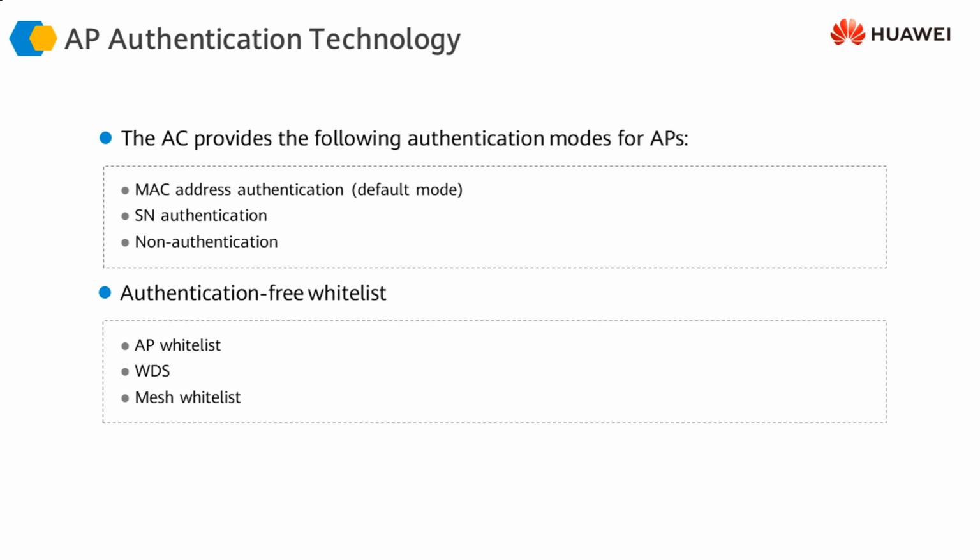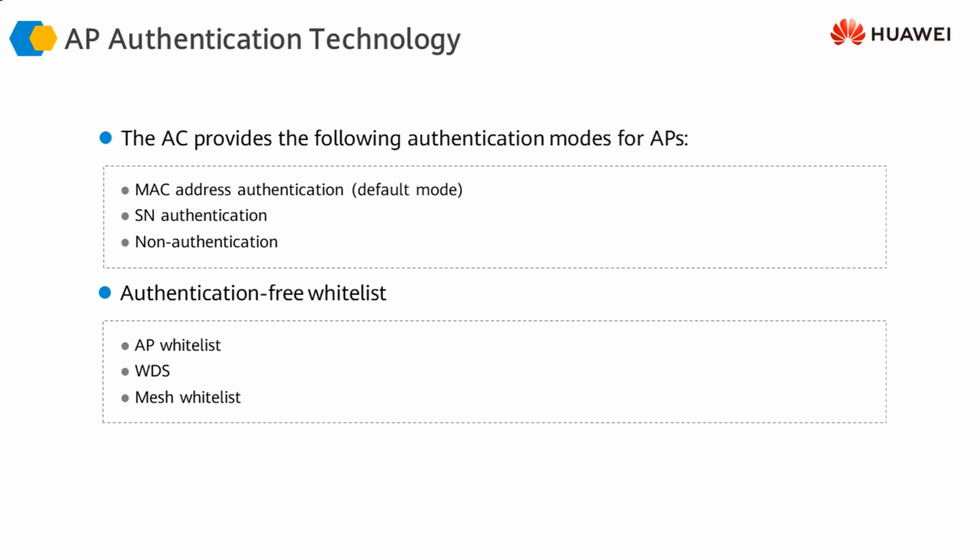This is the default method in Huawei as well as a number of other vendors, where any access point connecting to your infrastructure is authenticated by the controller using its MAC address. However, you can change this and use the serial number for authenticating an access point, or you could even use no authentication, if you do not want to authenticate the access points that are connecting to your wireless infrastructure.